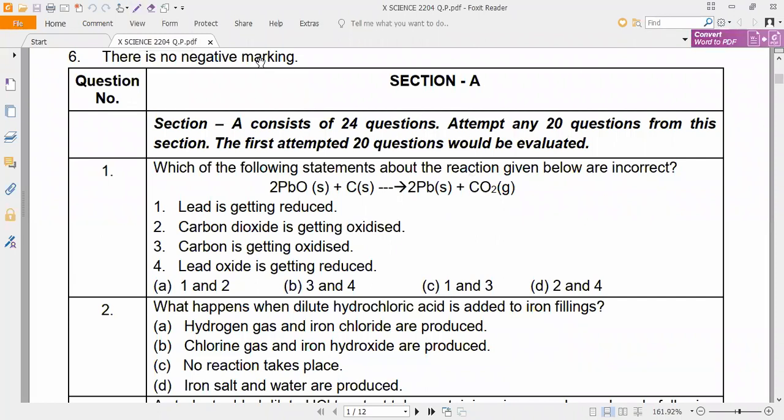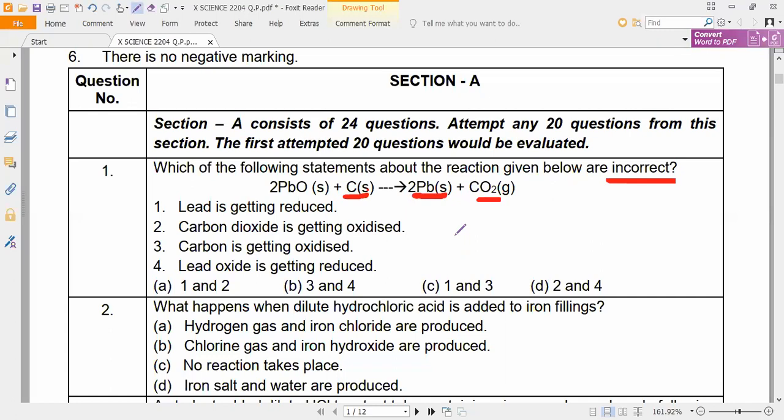Which of the following statements about the reaction given below are incorrect? Incorrect, they are asked, not correct statements. Incorrect statements, we have to find. So now, let us look at the reaction. Lead oxide reacting with carbon is going to become lead plus carbon dioxide. Yes or no?